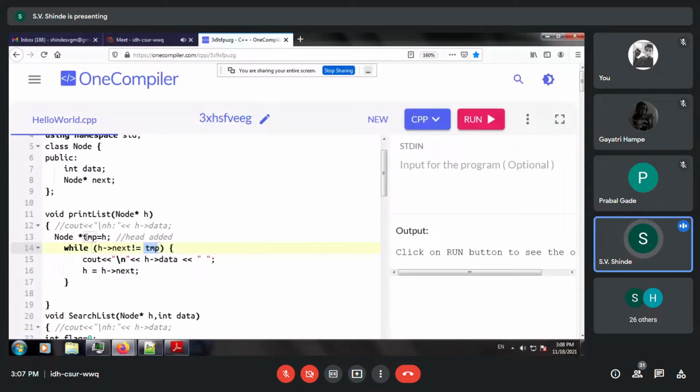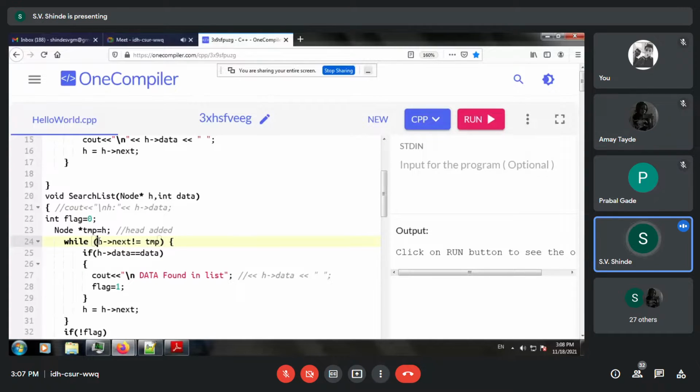Everyone getting this print statement? This is the first change we have made in the circular single linked list. Then in search node also we have made this change. So over here I am highlighting the changes that have been made in the search criteria.